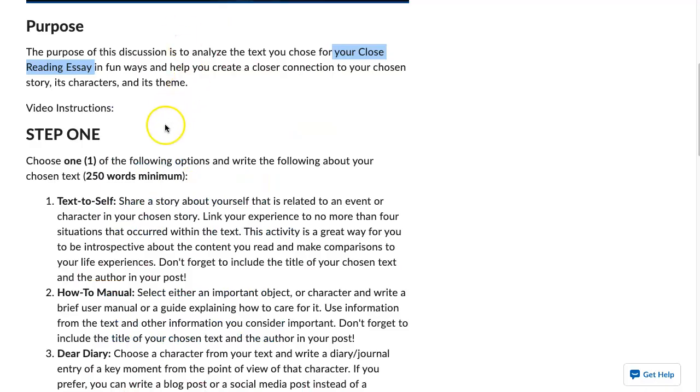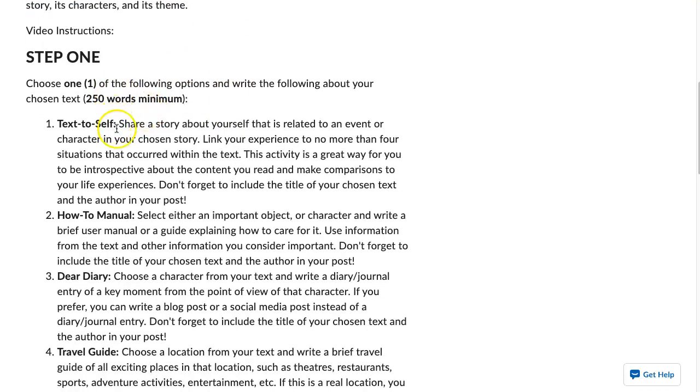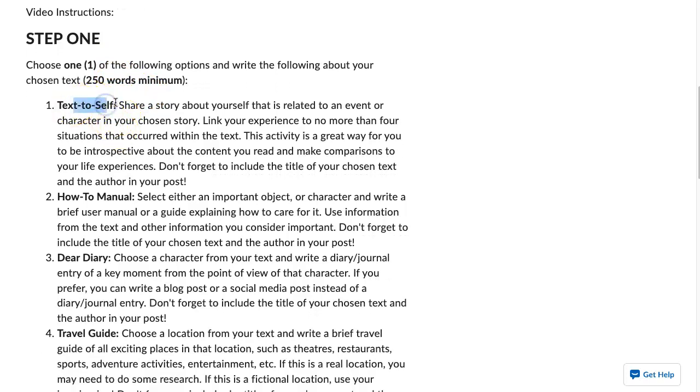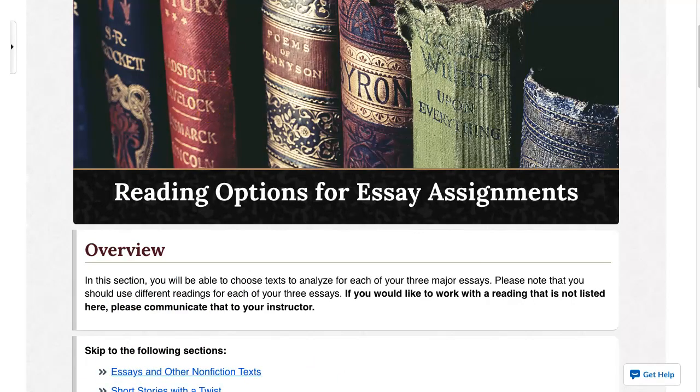With that story, what you're going to do is help create a closer connection to that story and its theme. I'm not going to read through all of these, but let's just take the text to self example. You're going to share a story about yourself that is related to an event or character in your story. Now what you want to do is link your experience to no more than 4 situations that occurred within the text. This is the reading that you chose for your close reading essay.